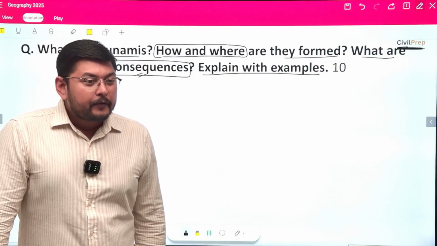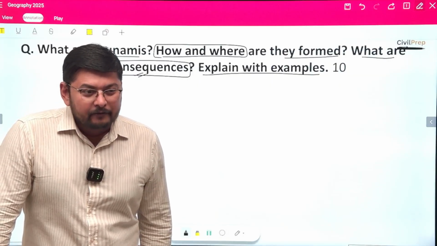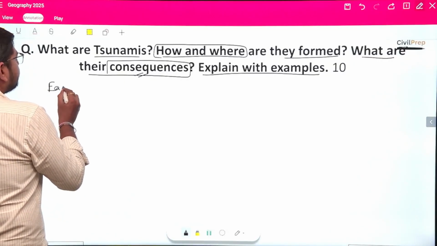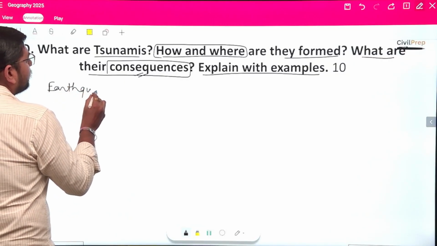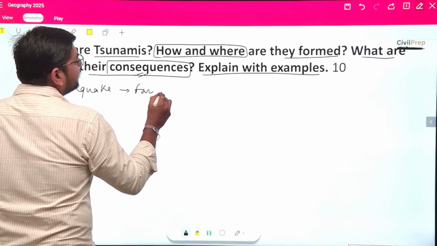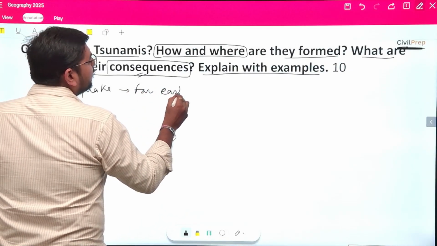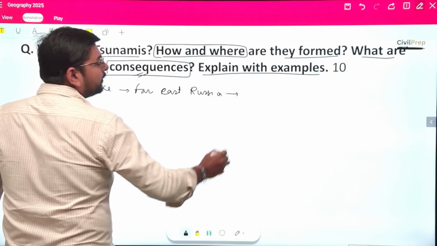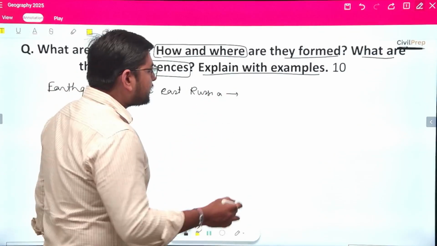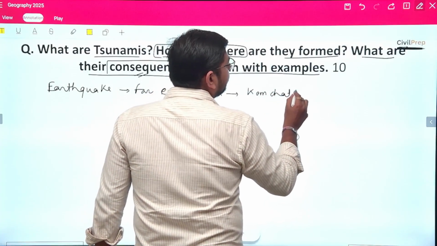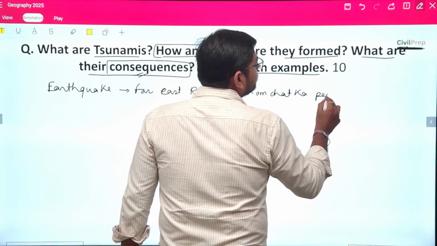Now, 2025, we had an event. That is, there was an earthquake in the far east Russia. Okay, the region, the name of the region was Kamchatka Peninsula.